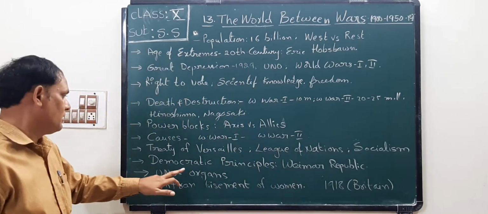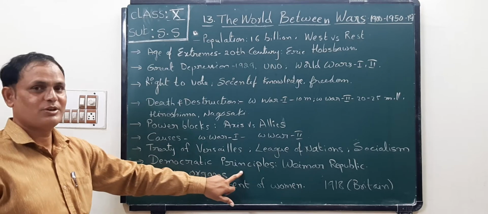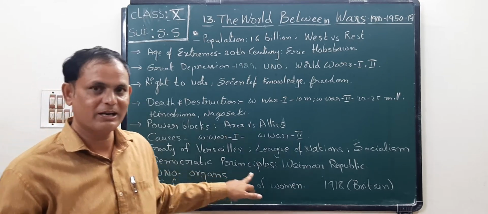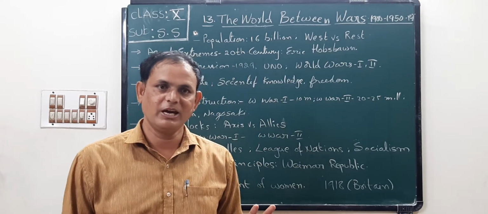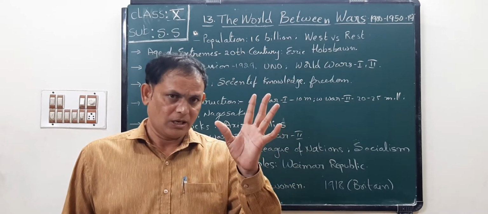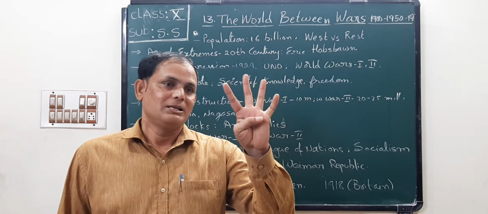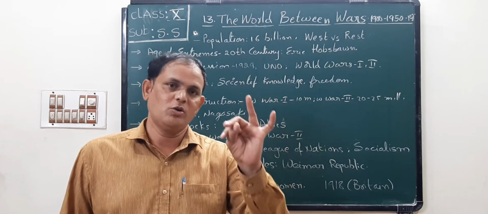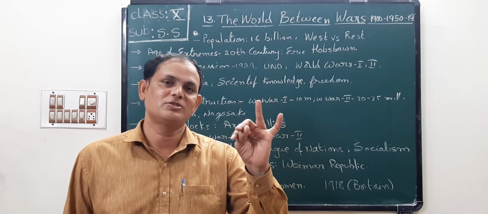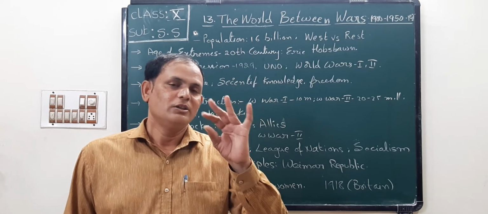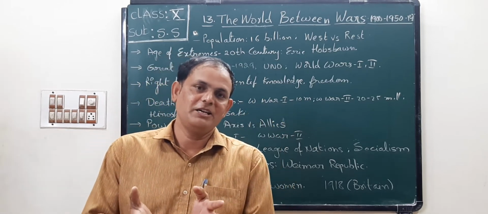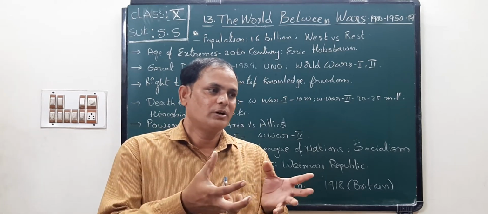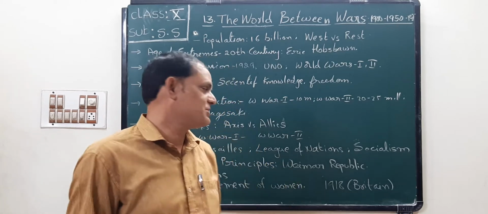Next, democratic principles. After the First World War, the empire system ended, children. Okay, the Russian Empire ended, the German Empire ended, the Ottoman Empire ended. Are you understood, children? So these empires ended. After the empire ended, Germany took the Weimar Republic, children.